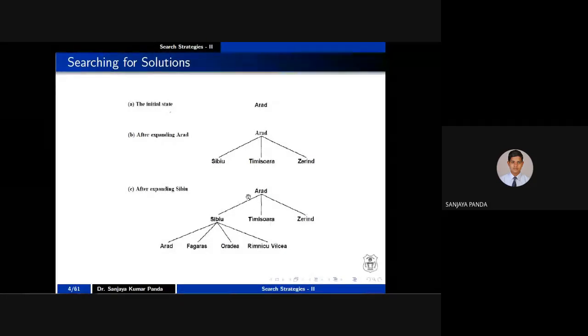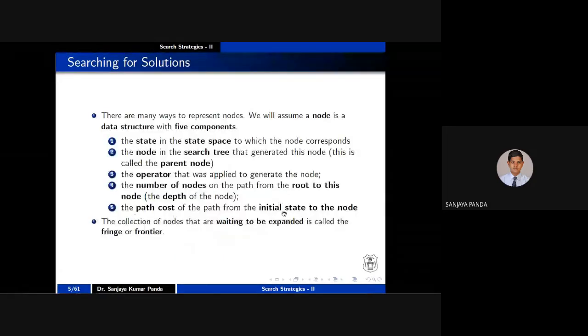A to S cost as well as S to F cost. You have to consider, in order to say that in a particular state F, how much cost you have incurred from the initial state to your current state. Initial state is your RR, so you have to calculate the cost from RR to S. Again, you have to calculate the cost from S to F. So if you are present in F as your current state, you have to calculate these costs. That is nothing but the path cost from an initial node to the current node.